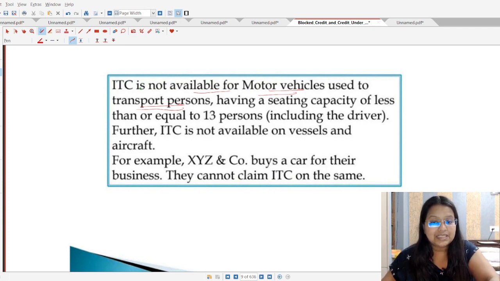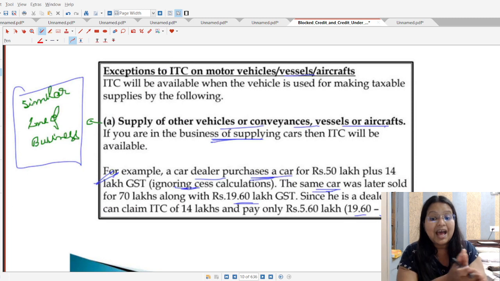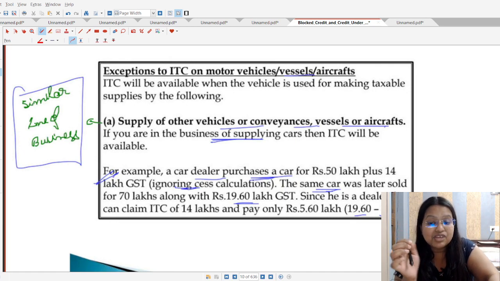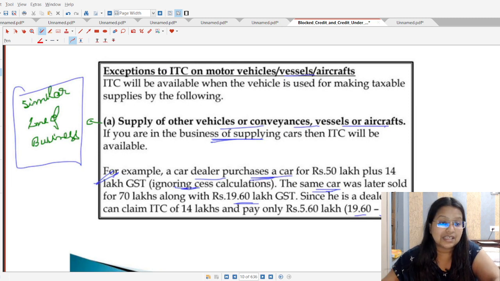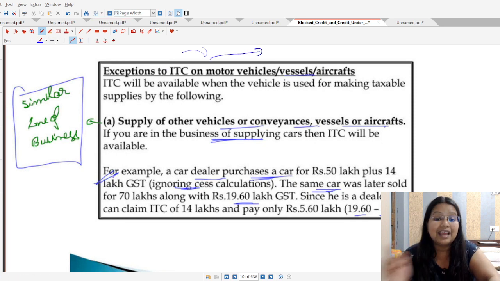Now students, in the next case, ma'am, is the ITC available on the vessels and aircraft? No student, further ITC is not available on the vessels and aircraft. Second, there are some kind of exceptions which are eligible. These exceptions are available for all the categories, that is motor vehicles, vessels, aircraft. The first exception which I am going to talk about is the similar line of business. It means if the person has purchased the motor vehicles or conveyances for further supplying of those motor vehicles or conveyances, it means they are in a similar line of business. So yes, the ITC shall be allowed.